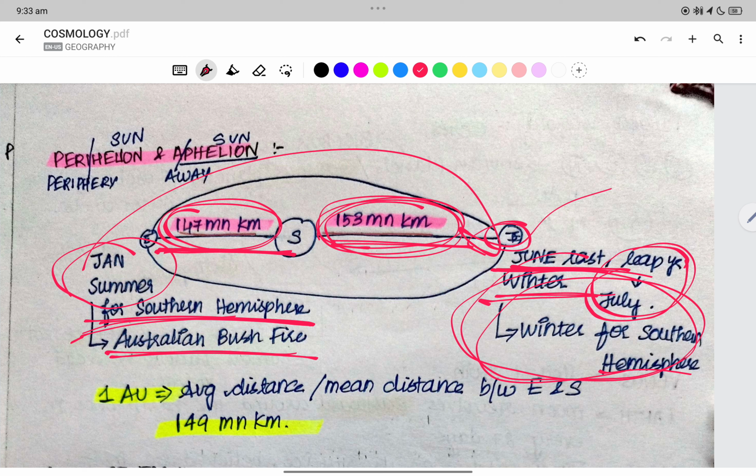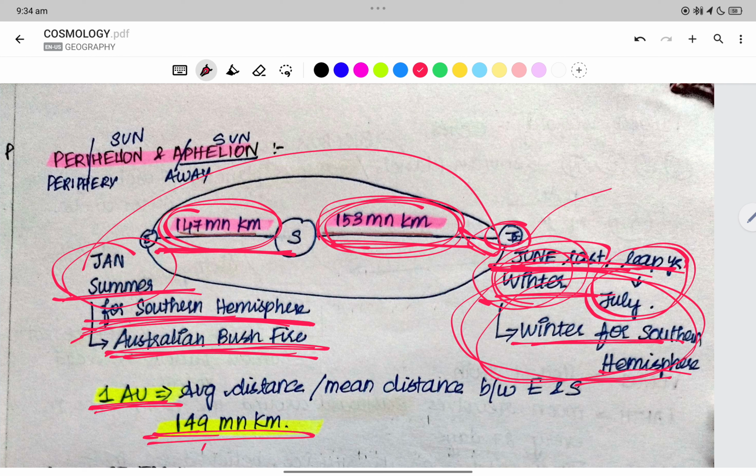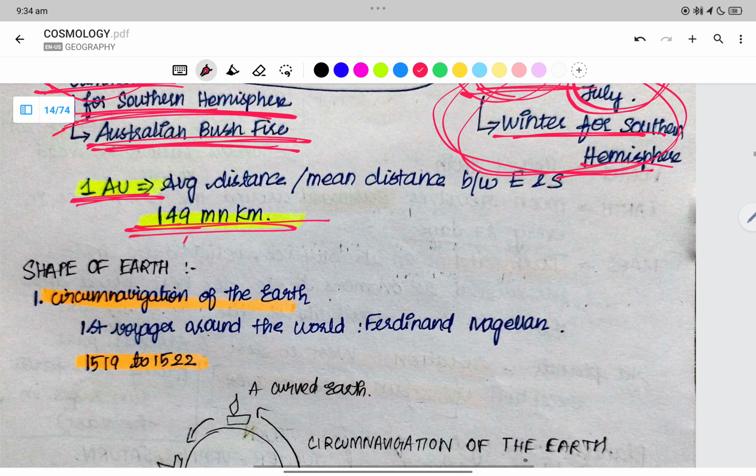Summer for the southern hemisphere is January. So January is summer for the southern hemisphere: Australian bushfires. June, leap year, winter for the southern hemisphere. One astronomical unit is 150 million kilometers, the distance between Earth and the Sun.